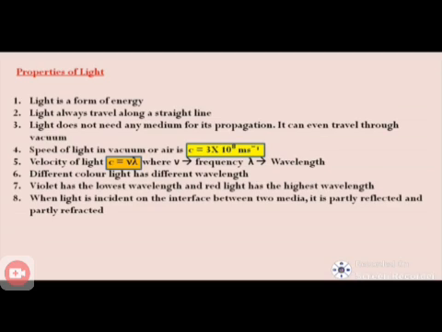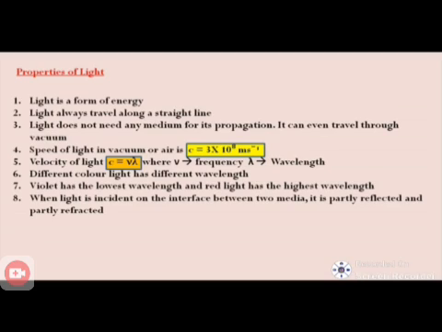Fourth point, the speed of light in vacuum or air. What is the speed of light? It is expressed as c = 3 × 10^8 m s^-1. So the speed of light in vacuum is 3 × 10^8 m s^-1. That is the speed of light.